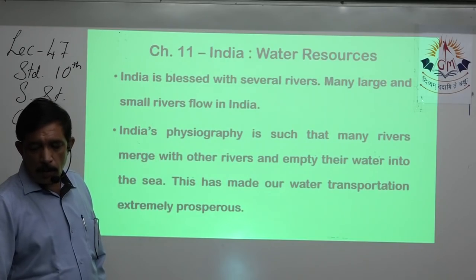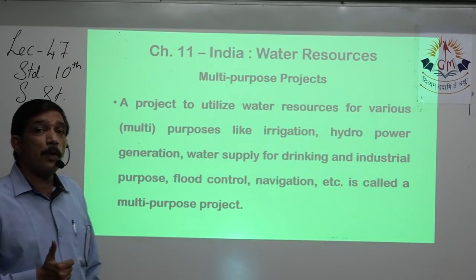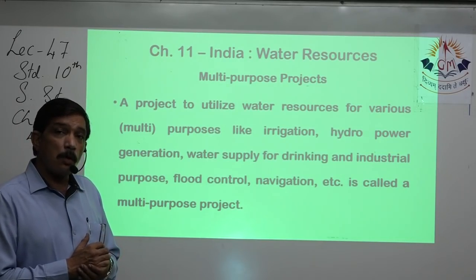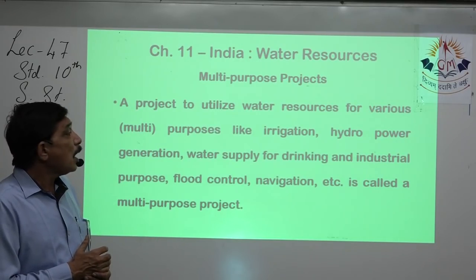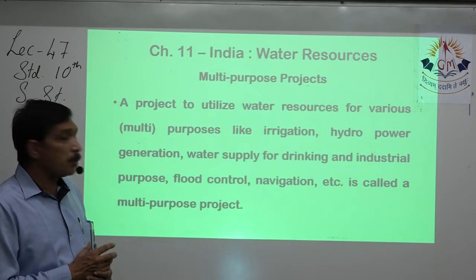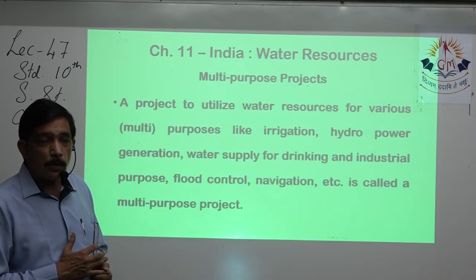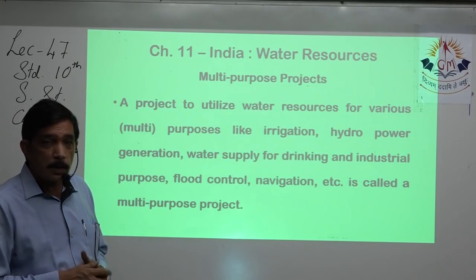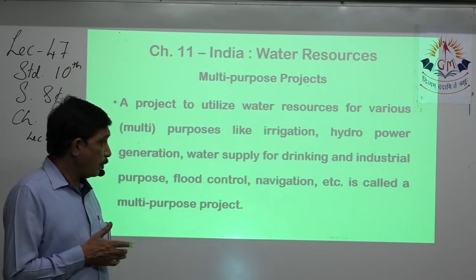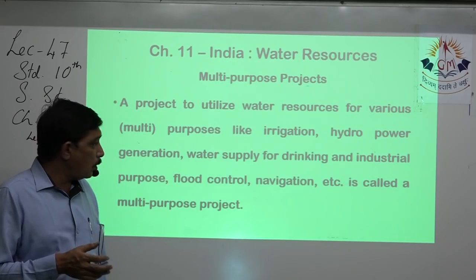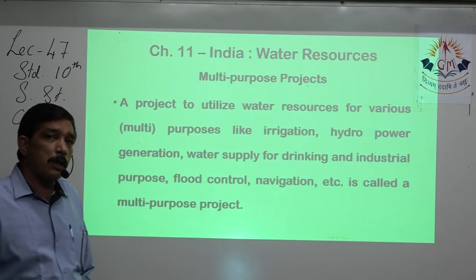Then we learnt about the multi-purpose project. It is called a multi-purpose project because various purposes are solved by making just one dam. For example, irrigation to the nearby fields, hydropower generation, water supply, that is drinking water and water for daily use, and then water for industrial use, all of that can be done. Then floods can be controlled and navigation can be done. So that is why it's called a multi-purpose project. In short, we call it a dam.